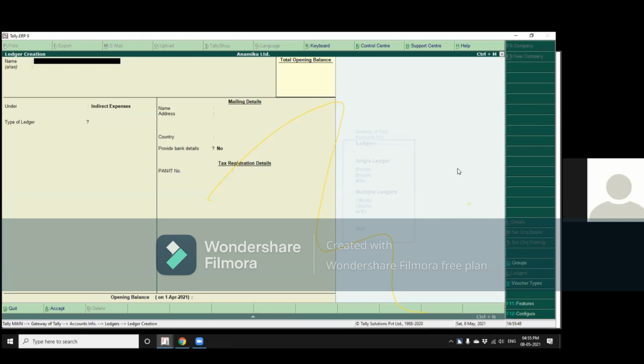See, when you choose a single ledger, you can create only one ledger at a time. Now, suppose I have got 10 types of machinery. I can keep repeating this process every time: Machinery 1, then go to fixed assets, fill in the details, etc. But under multiple ledgers, I get 10 options. I can fill in all the 10 names. The other details, like whether to put it under fixed assets, what is their opening value, provided it is the same, I need to fill only once. So basically it speeds up your task.